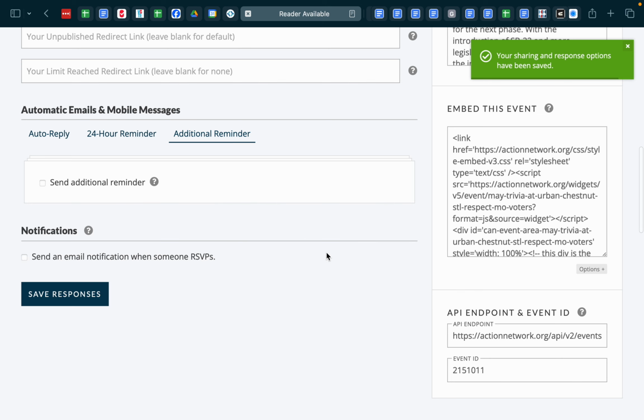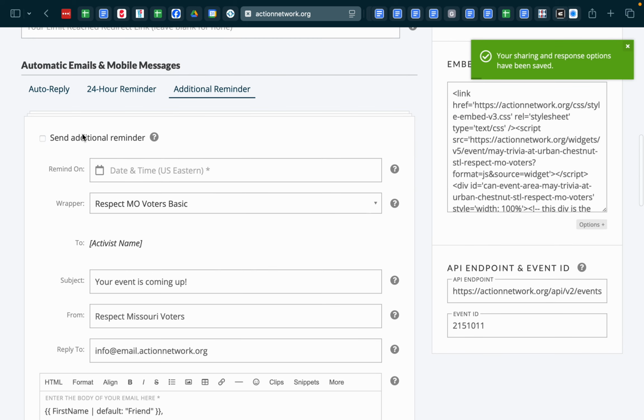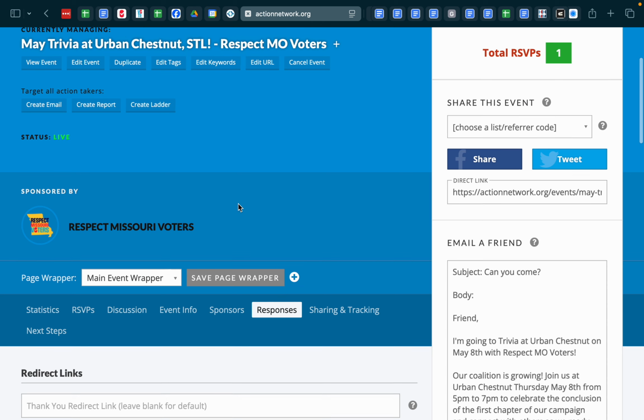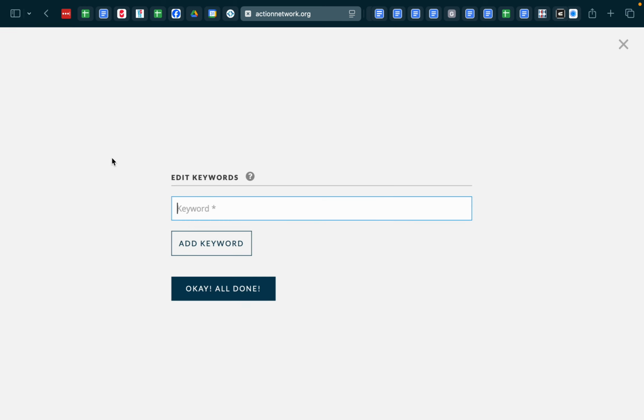Always good, save often. I don't think an additional reminder is necessary for this event, but you could set one up if you wanted to, and that's up to you. And there's one more thing we're going to do for this event. We're going to add a keyword. A keyword is Action Network lingo. It's a word or phrase that you can text our standard phone number that will then sign you up for the event. It will RSVP to it. This is good for events and forums where there's not a lot of additional custom data we're trying to get out of it. We want to be careful and smart about what we create.